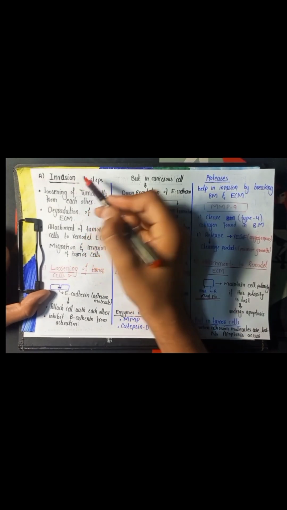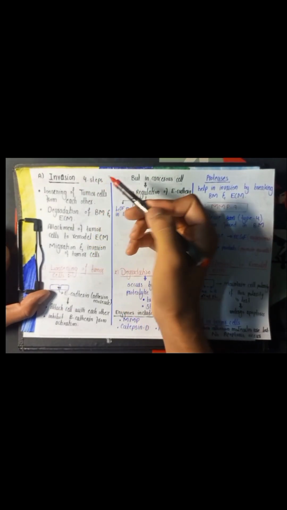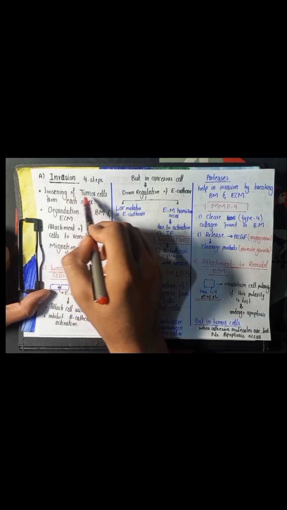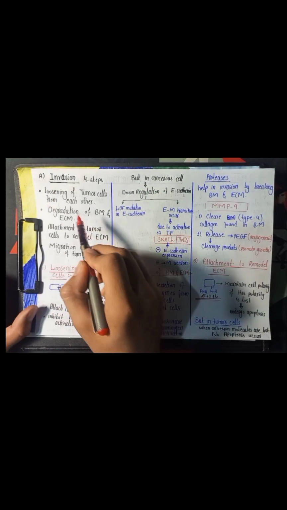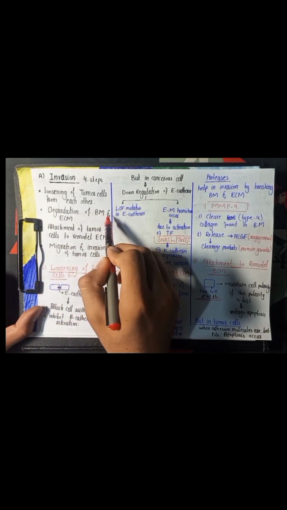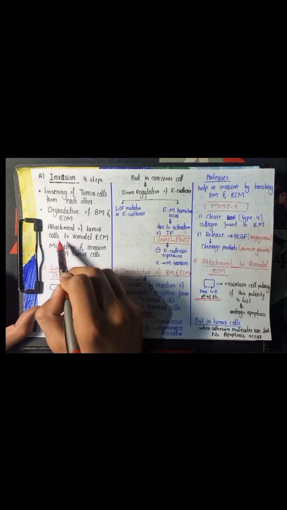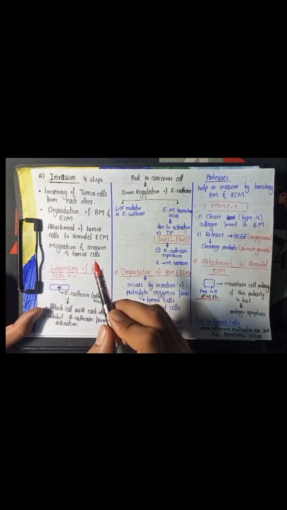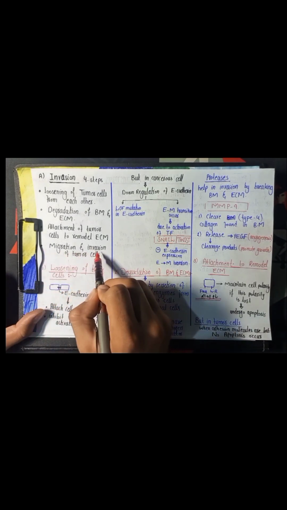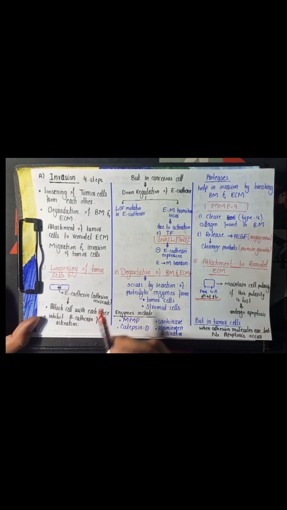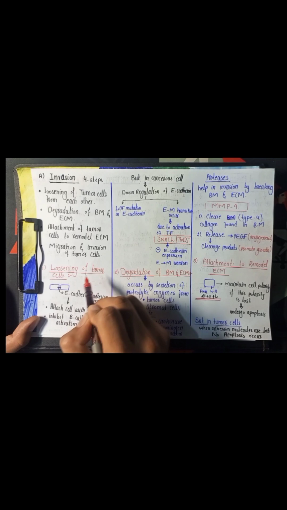Invasion means the infiltration into the nearby tissues, and it has four steps. Initially, there is loosening and separation of the tumor cells from each other, and then there is degradation of the basement membrane and the extracellular matrix by the tumor cell. The third one is attachment of the tumor cell to the remodeled extracellular matrix, and the fourth one is migration and invasion of the tumor cell. So the first one is loosening of the tumor cells.